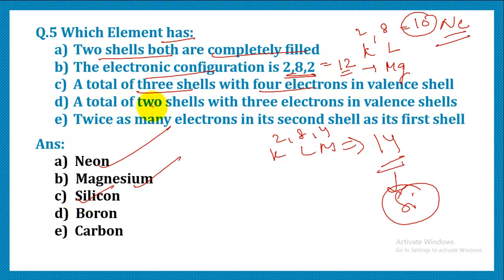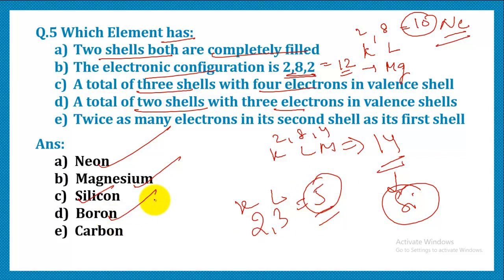Predict an element with a total of 2 shells and with 3 electrons in the valence shell. So if we add, it becomes 5. So it belongs to boron.